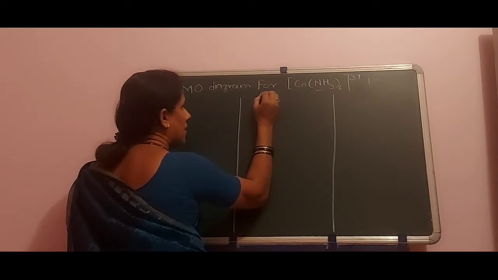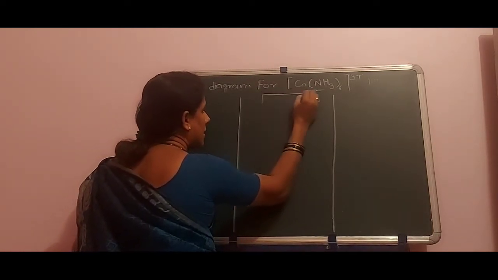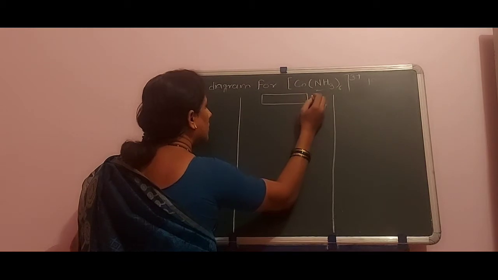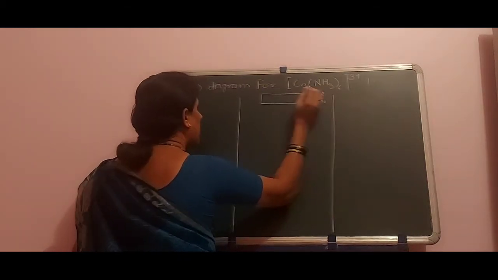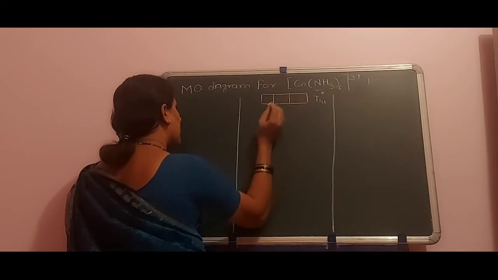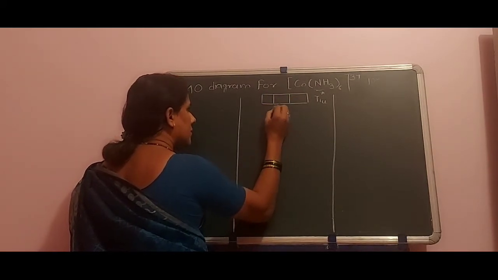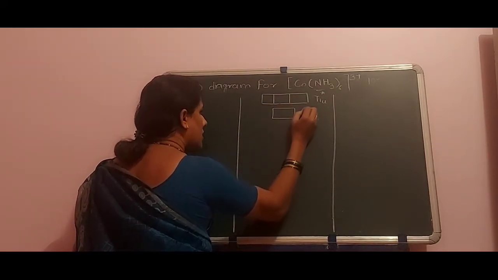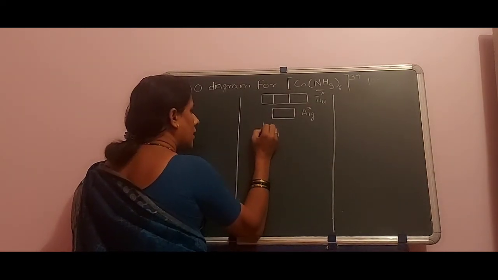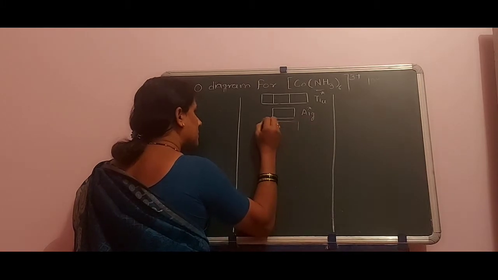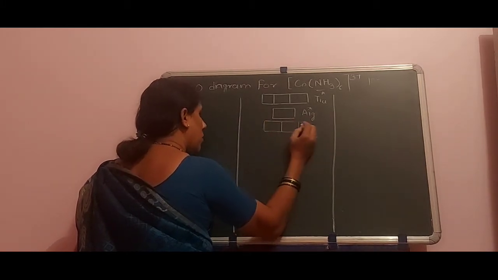You have to write here t1u anti-bonding, then a1g anti-bonding, then eg anti-bonding.